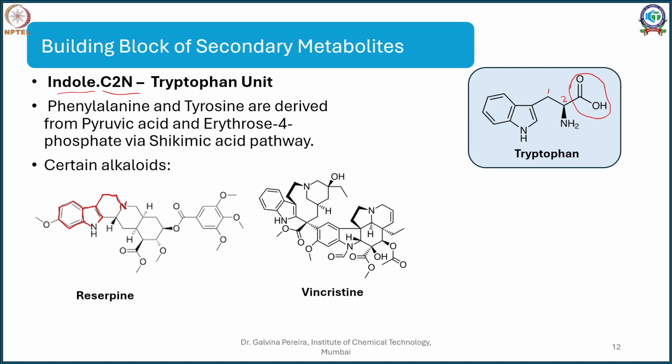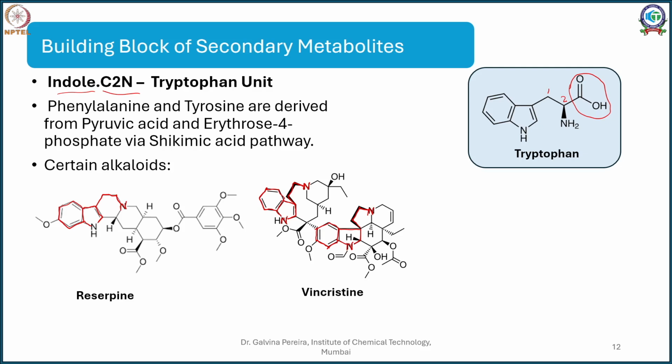Again, if you see a complex molecule such as your vinca alkaloids, vincristine, vinblastine, in the same way they have the same indole moiety, and you can carefully see this is carbon 1, this is carbon 2, and N. So it's indole C2N. Not only that, because this is a dimer, there is one more place where you can localize this. One, 2, and N. So in vincristine the tryptophan moiety is added twice.